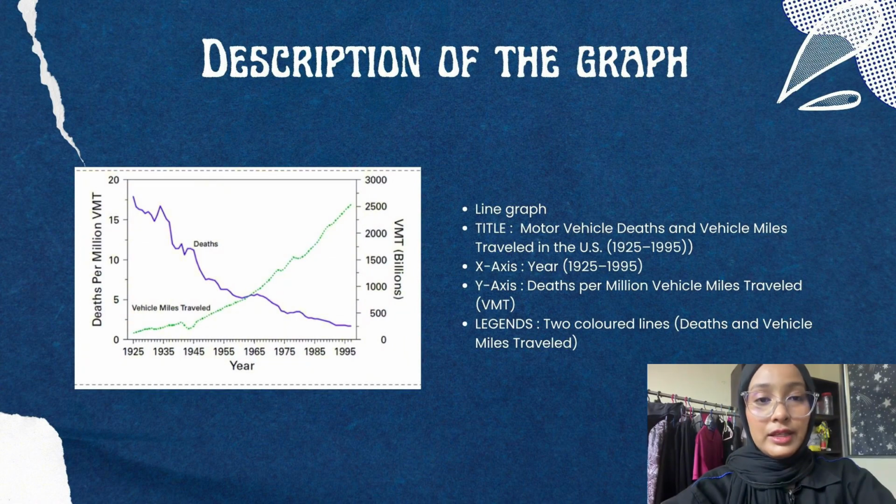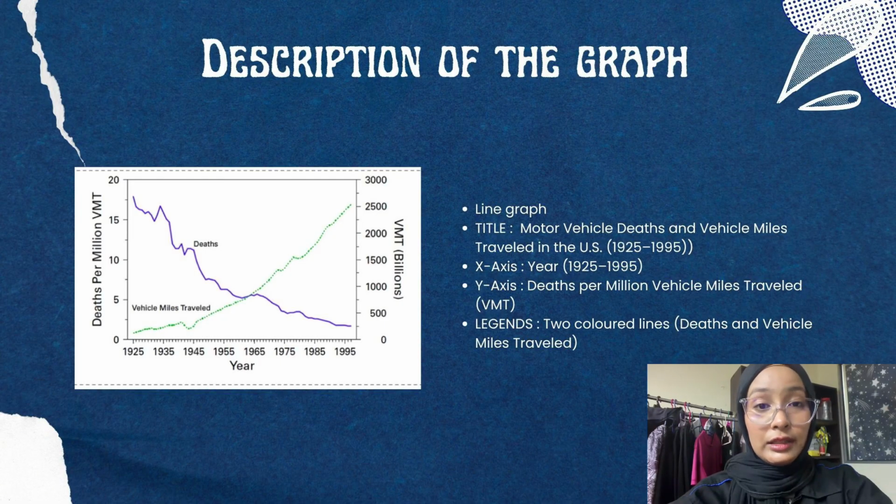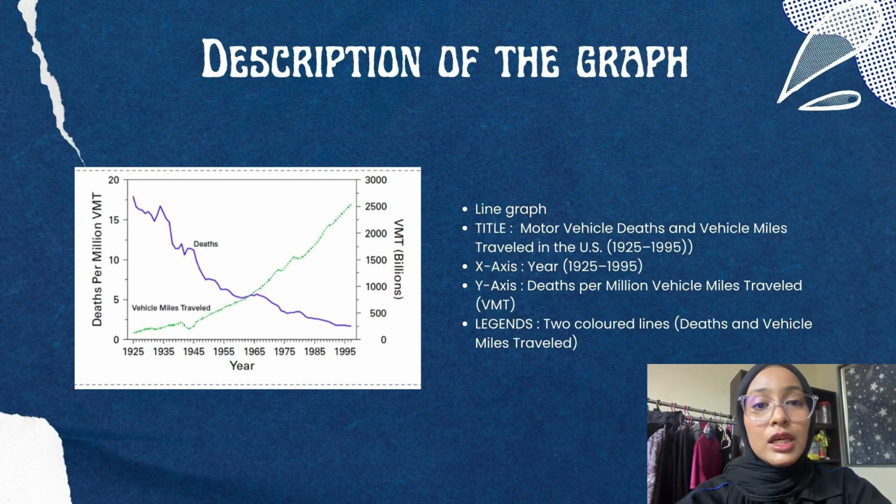Before explaining the findings, let me first describe this graph. This is a line graph that compares motor vehicle death rate and vehicle miles traveled in the United States from 1925 to 1995. The x-axis represents the year from 1925 to 1995. There are two y-axes. The left y-axis shows the number of deaths per million vehicle miles traveled, while the right y-axis shows the total vehicle miles traveled measured in billions. The purple line represents the motor vehicle death rate, and the green dotted line represents the vehicle miles traveled.